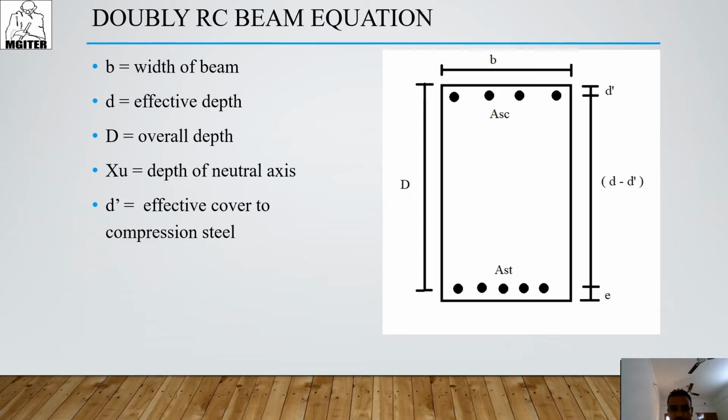Then after depth of neutral axis, D dash is the effective cover to compression steel. What is compression steel? It is the steel at the compression zone. These are called effective depth. D dash is the effective cover to the compression steel.